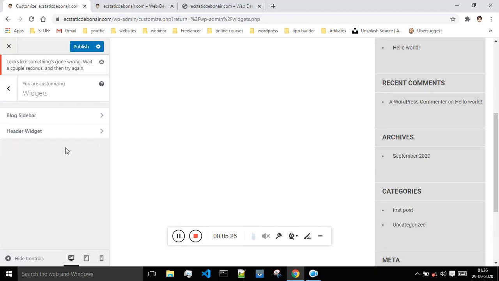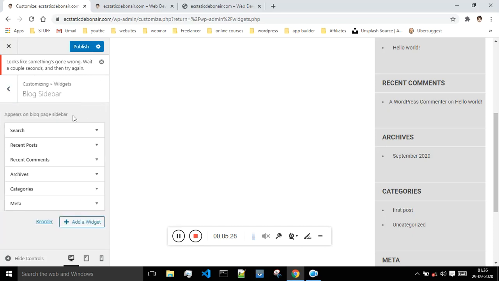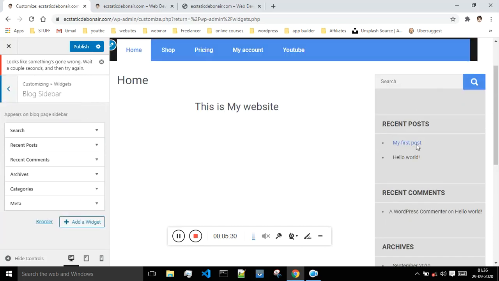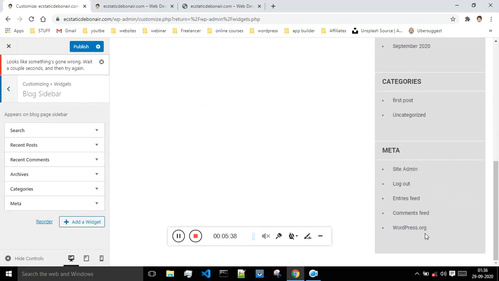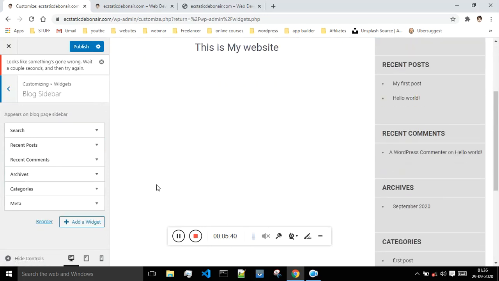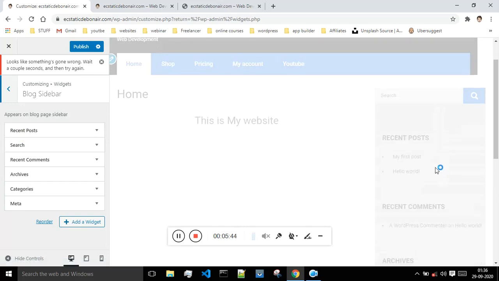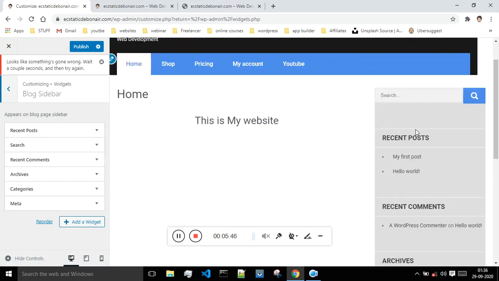And next is widgets. Okay, so blocks, sidebar. This sidebar what we have on the right hand side has options like the search, the recent posts, the recent comments, archives, categories, meta. All these categories are present over here. So if you want to move this upside down, then you can just do that, and all those changes will be propagated over here.